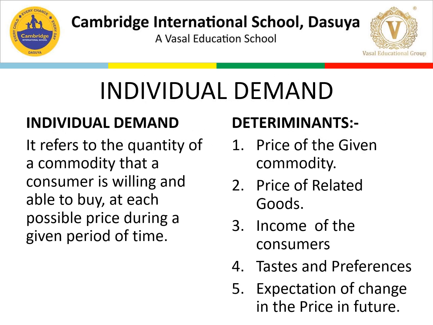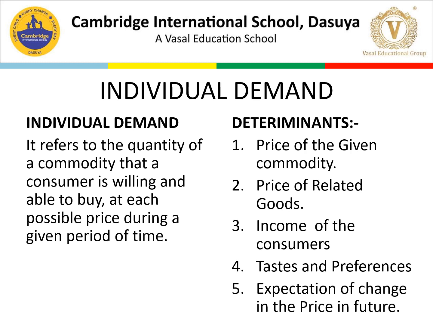Now, the first type of demand is individual demand. It is simply the same demand which we have discussed earlier, but here we are focusing on only a single individual. It might be me, it might be you. If you are demanding alone for a particular product, we call it individual demand. It refers to the quantity of a commodity that a consumer is willing and able to buy at each possible price during a given period of time. So we call that individual demand.